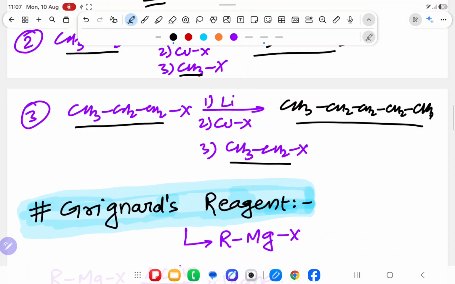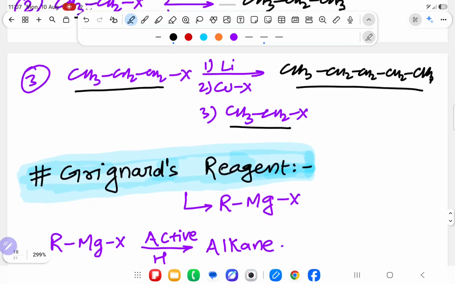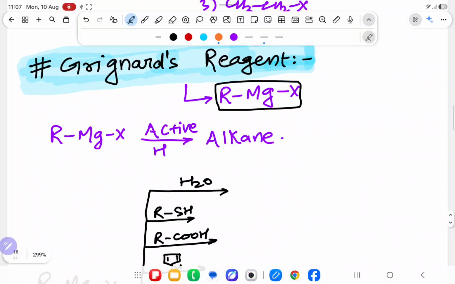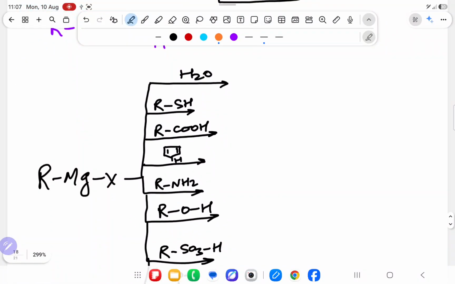Now we will see the Grignard reagent reaction. Over here I have already dictated that RMgX is the Grignard reagent. Active hydrogen is needed. So hydrogen will come; you know that it will break from here, it will become minus, and it will become plus, it will give H plus. How?